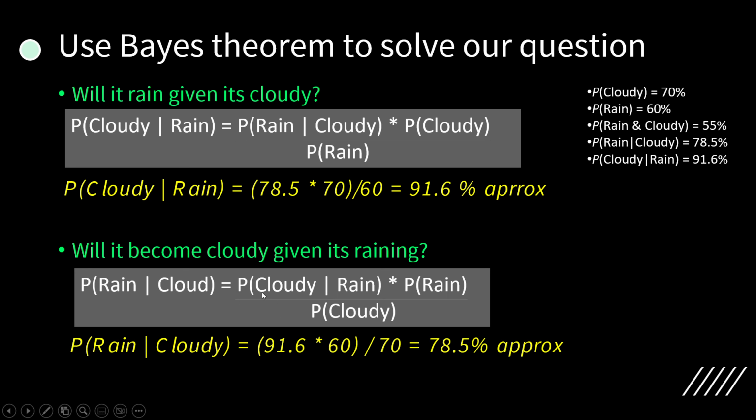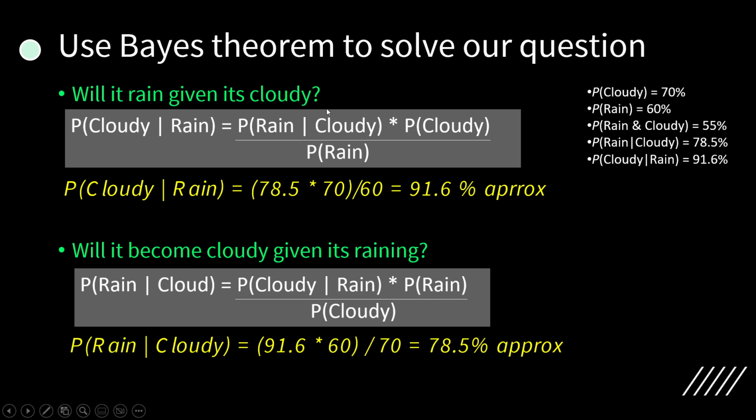I know the probability of clouds given rain, the probability of rain and the cloud probability, so I will be able to get the rain probability given clouds. So P of rain given cloudy: P of cloudy given rain was 91.6%, the probability of rain was 60, the probability of cloudy was 70, and I got 78.5, which is nothing but the same P of rain given cloudy.